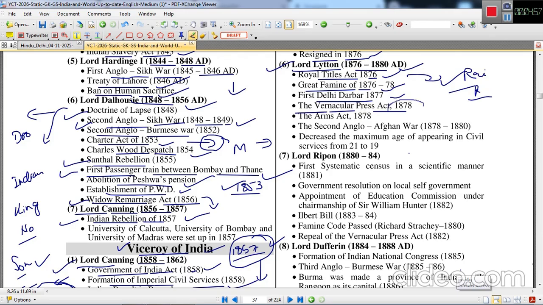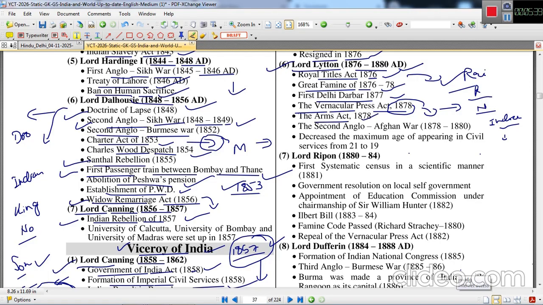Vernacular Press Act. This was again a draconian act. According to its provisions, if newspapers in vernacular languages like Hindi and other Indian languages wrote or released anything criticizing the government, their machines and material, everything, would be taken away from them.